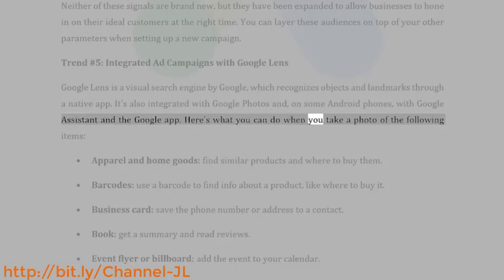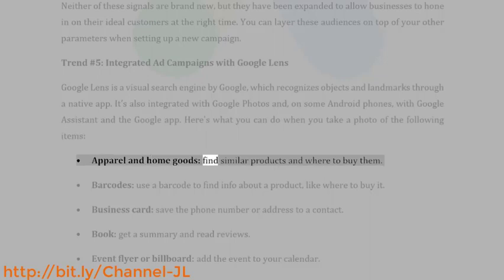Here's what you can do when you take a photo of the following items: apparel and home goods. Find similar products and where to buy them. Barcodes. Use a barcode to find info about a product, like where to buy it. Business card. Save the phone number or address to a contact. Book. Get a summary and read reviews. Event flyer or billboard. Add the event to your calendar.